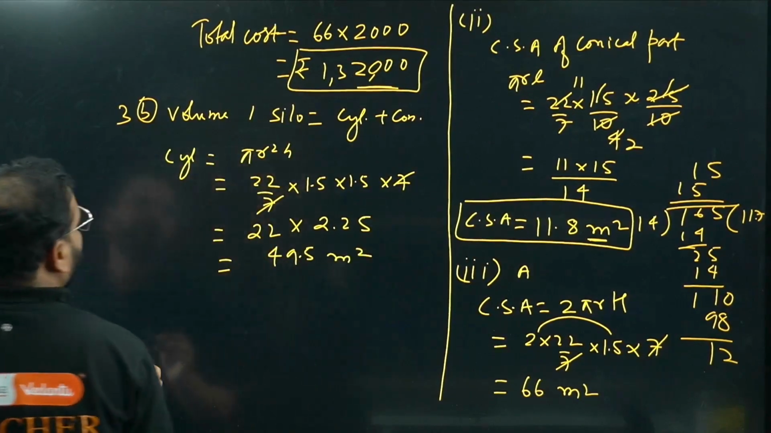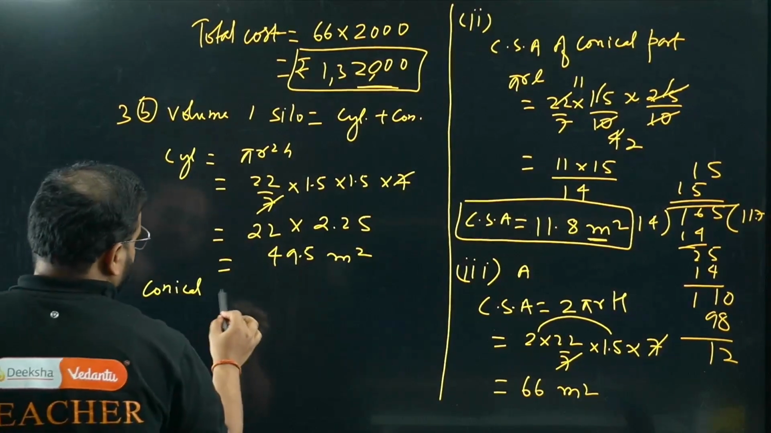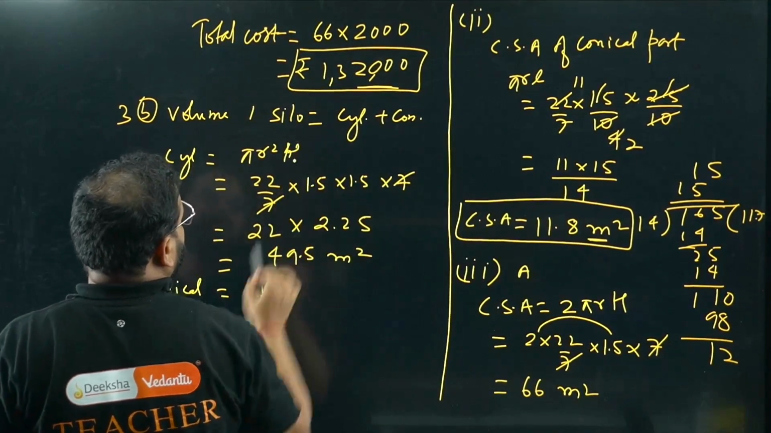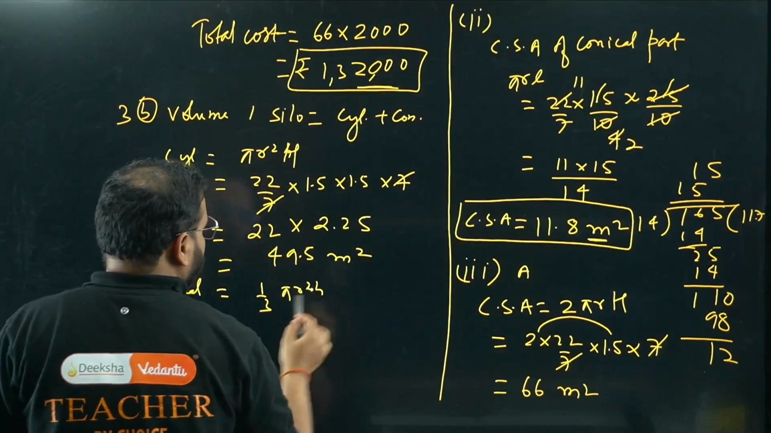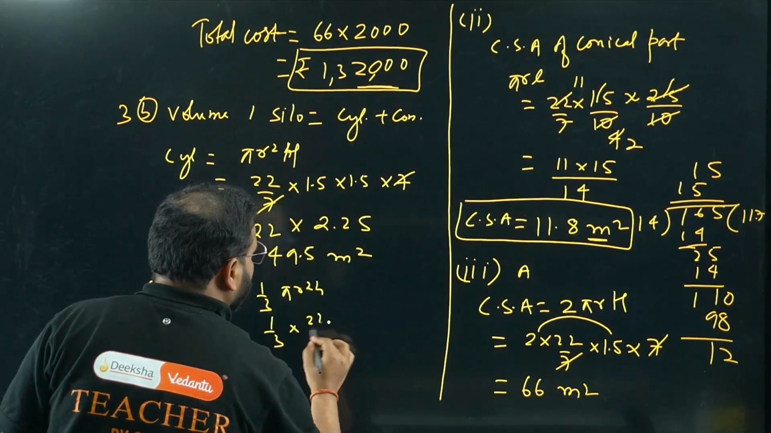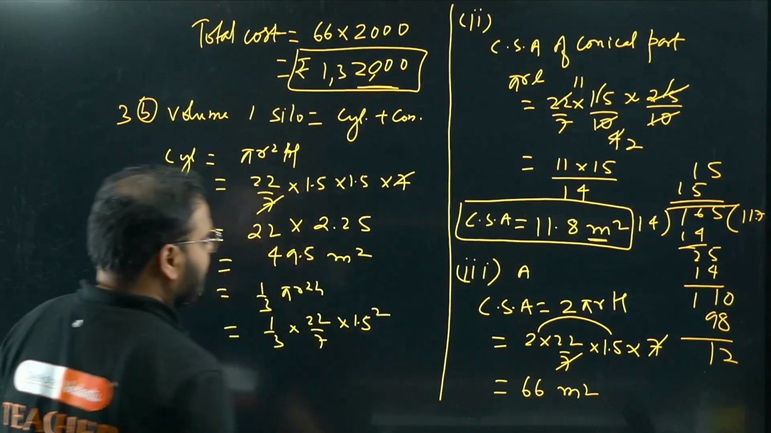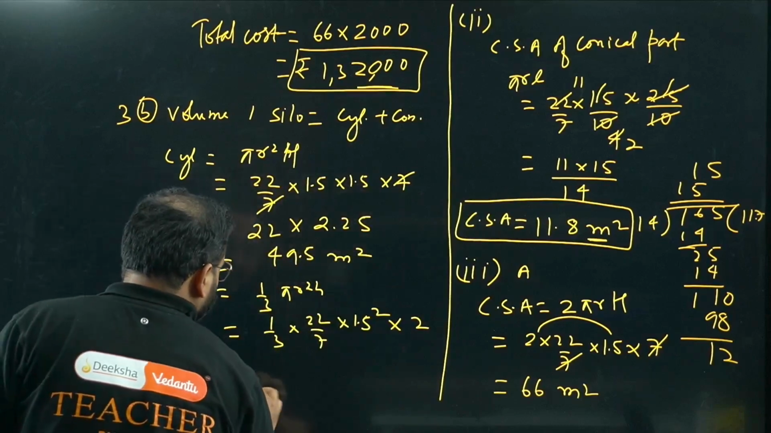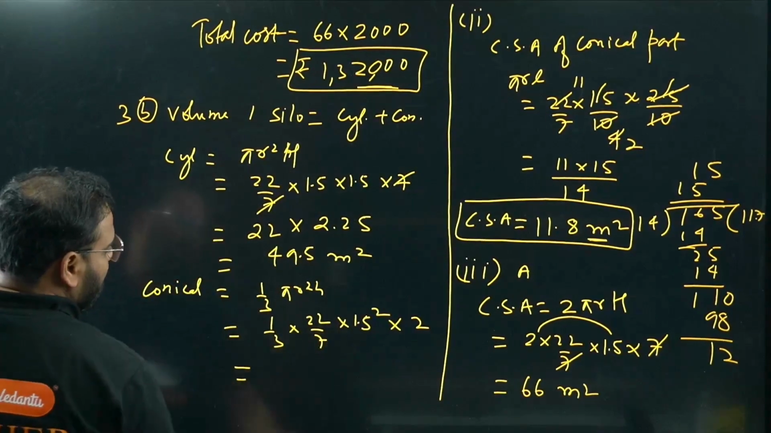For the conical part, let's solve this quickly now. For the conical part, we'll have 1 by 3 pi r square h. Forgive me, this is capital H. So this will be 1 by 3 into 22 by 7 into 1.5, which will remain the same because the radius is the same, and the height is given as 2. Can we cancel something here? We can cancel 1.5, right?